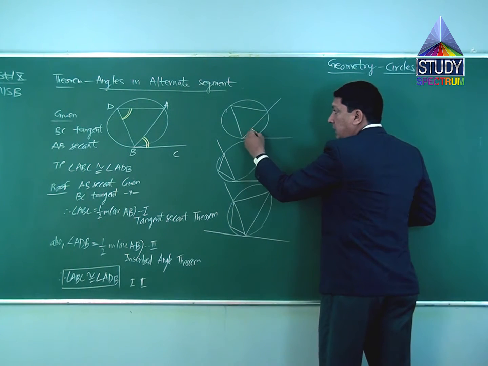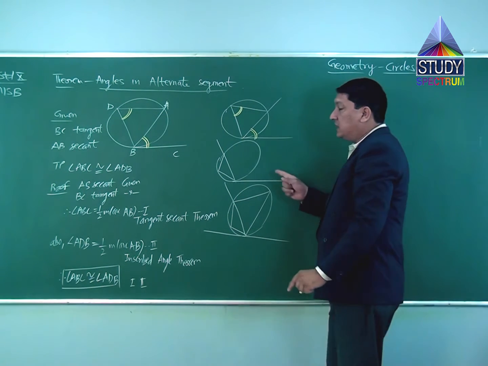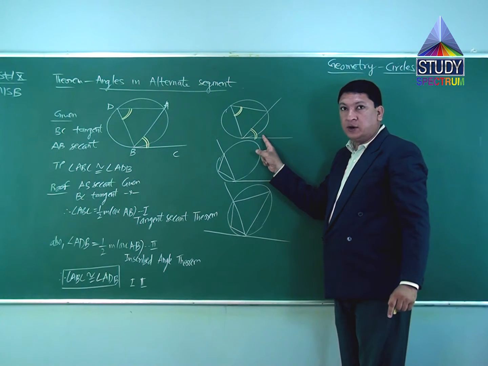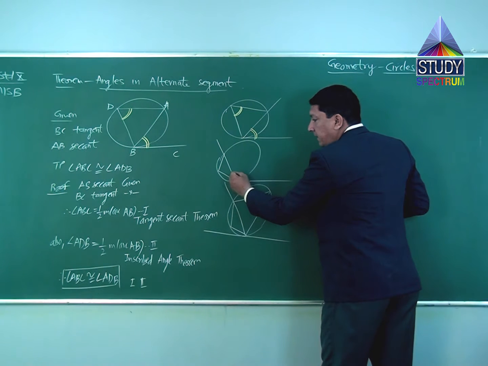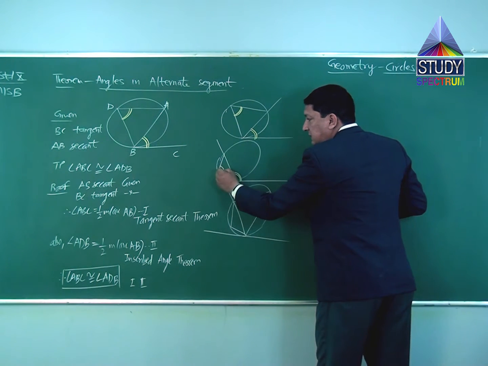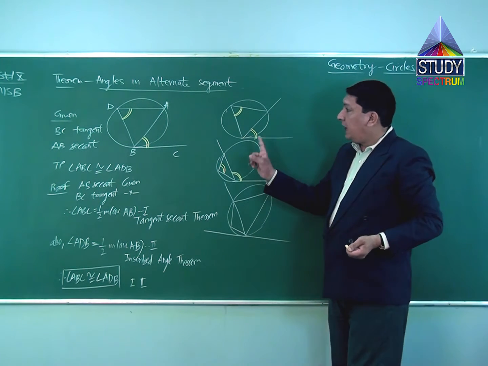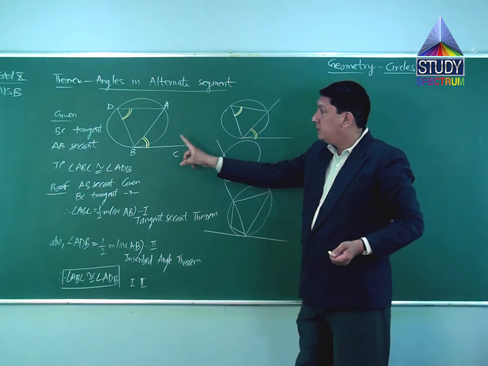This angle is congruent to this angle as per angles in alternate segment, right? These two angles are same, angles in alternate segment. Same way, this angle and this angle are congruent. Try to understand the application of angles in alternate segment theorem.